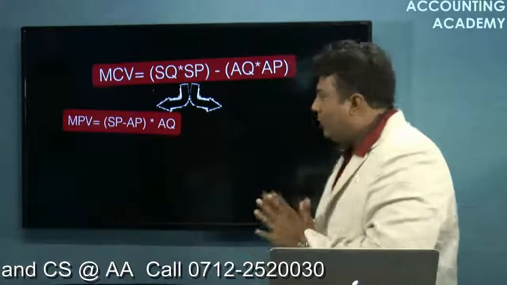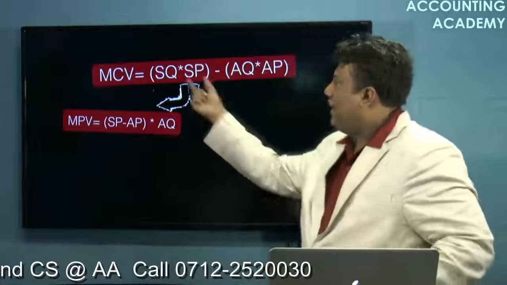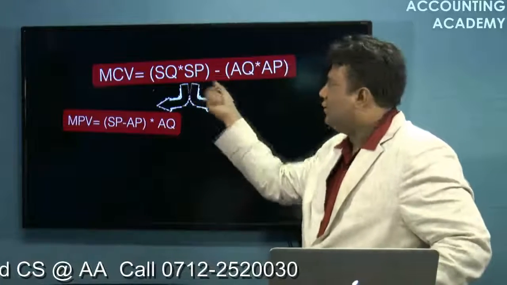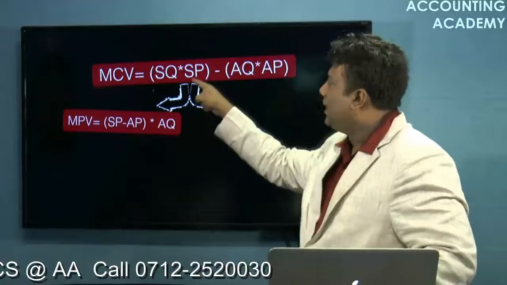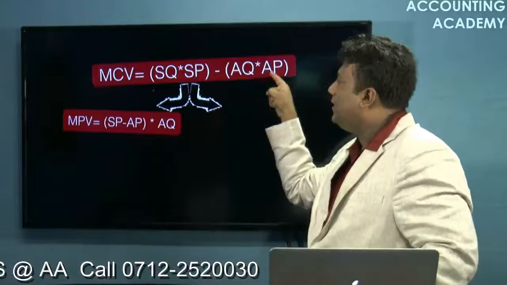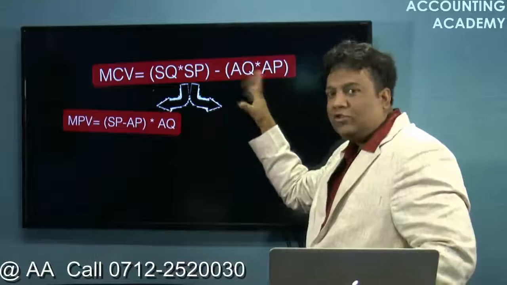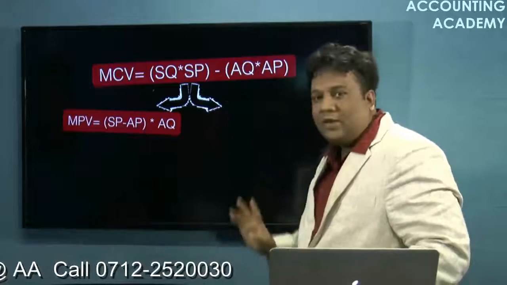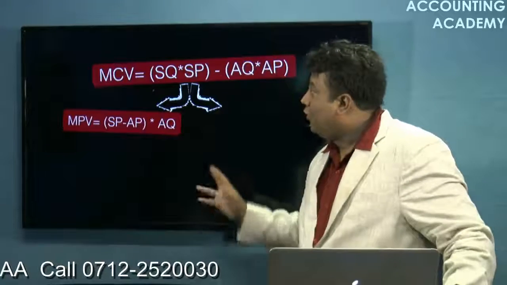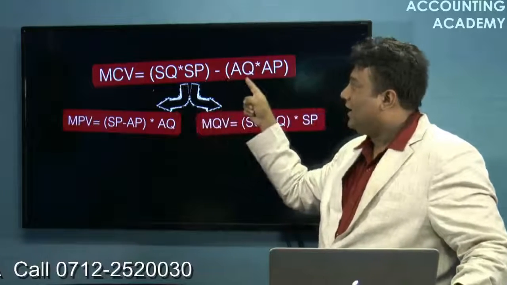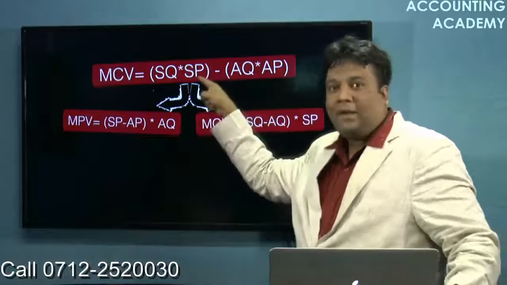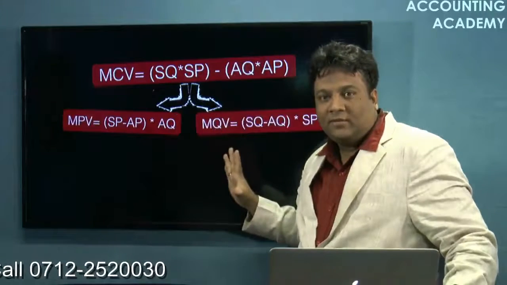I'll tell you how to remember the formula. It's quite simple. Standard quantity into standard price minus actual quantity into actual price. Standard price minus actual price multiplied by actual quantity is price variance. And for quantity variance, it will be standard quantity minus actual quantity multiplied by standard price.